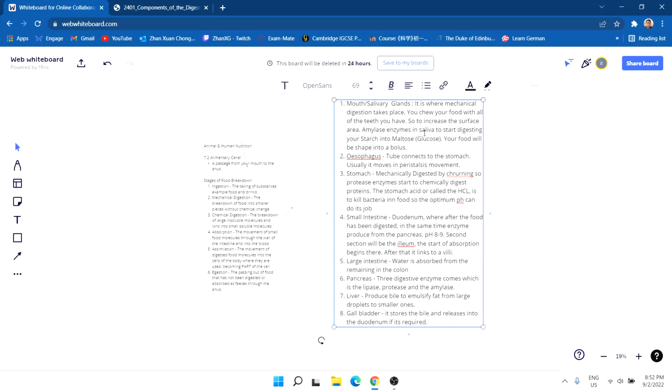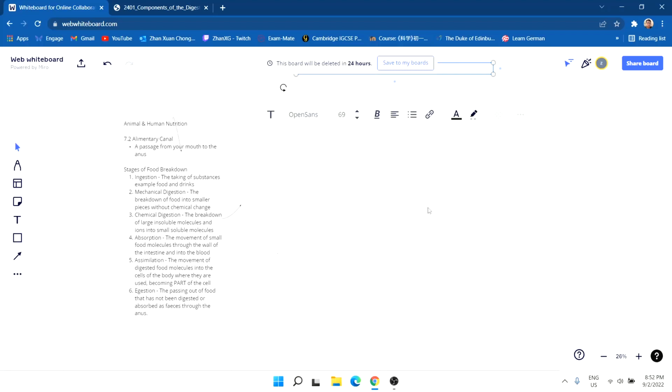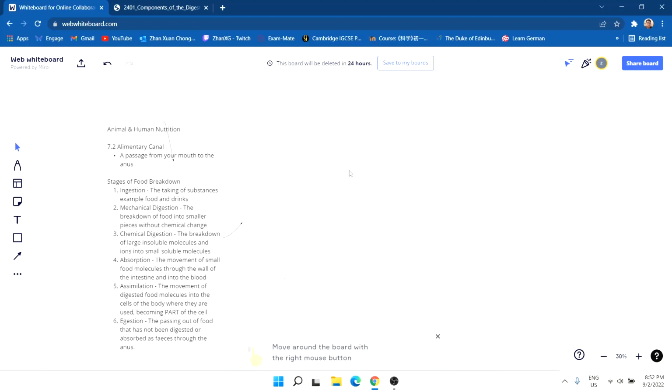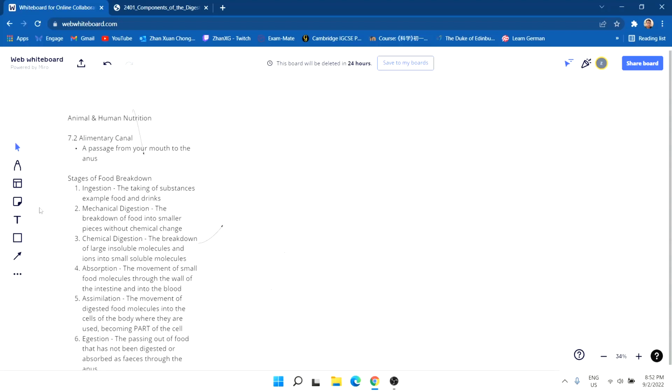We're going to talk about mechanical digestion in more depth. We all know that mechanical digestion is the breakdown of food into smaller pieces without chemical change.